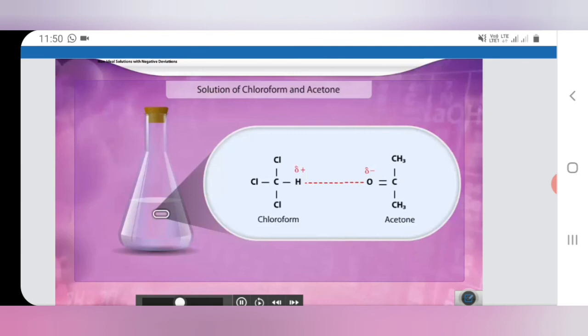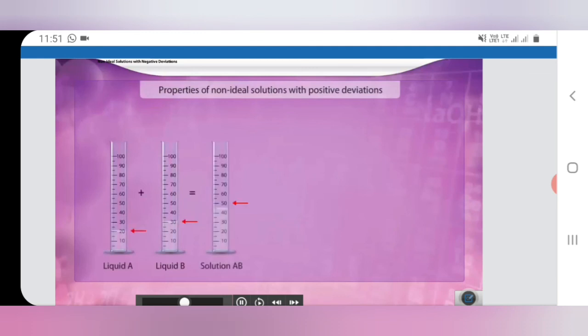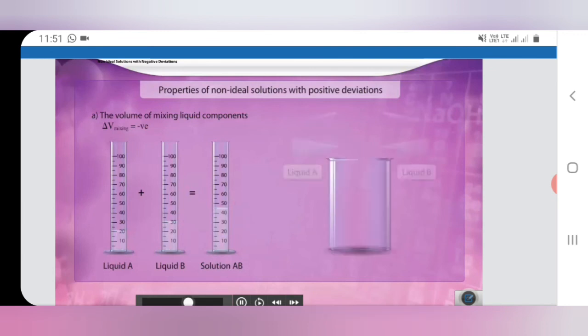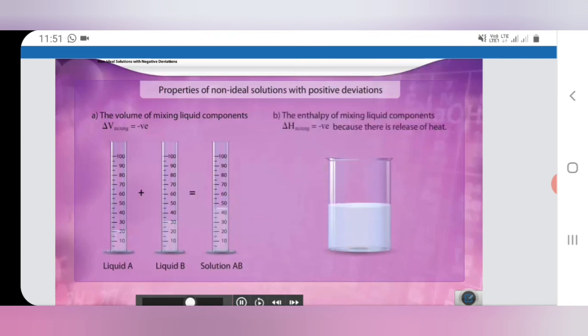If we plot a graph between partial vapor pressure of component A and its mole fraction, a curve below the partial vapor pressure curve expected from Raoult's law will be obtained. The mole fraction of A increases from 0 to 1.